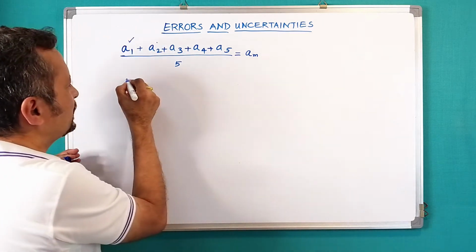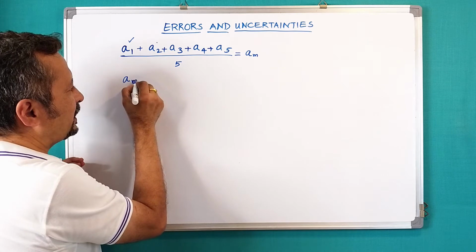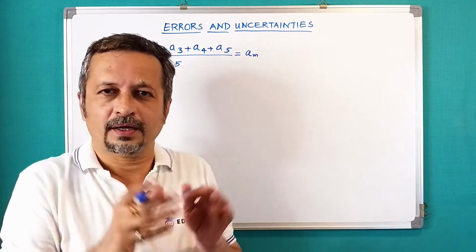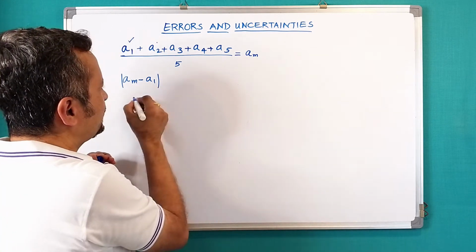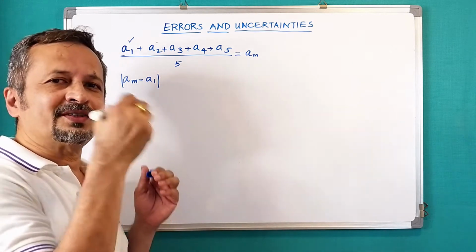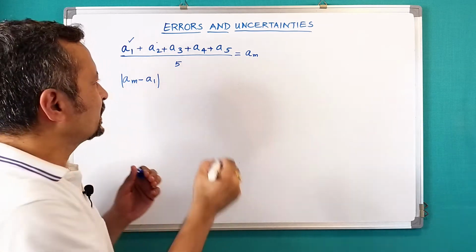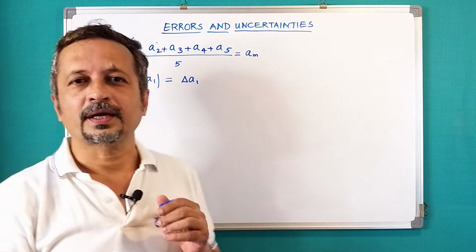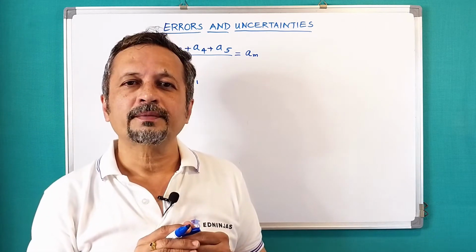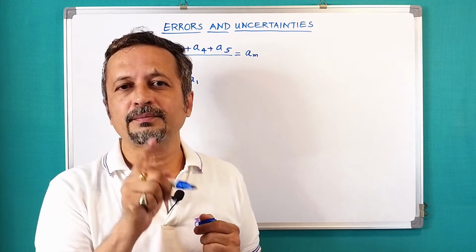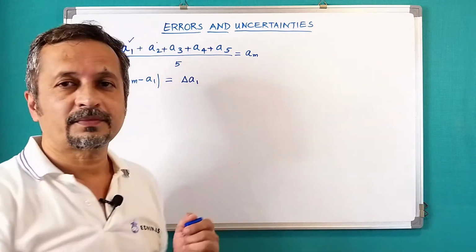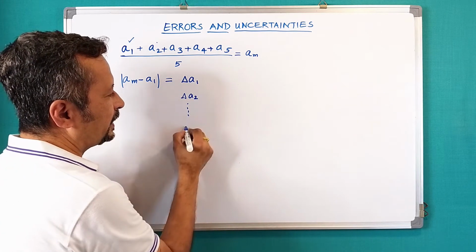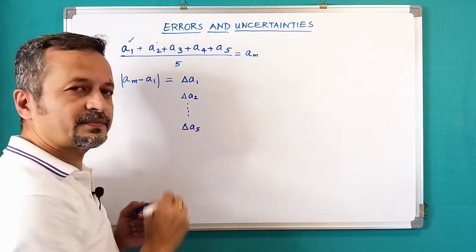Now if I take this difference AM minus A1 and take the modulus of that, the absolute value, then similarly I do the same thing with A2, A3, A4 and A5. So what I get over here is delta A1. This delta A1 is called the absolute error in measurement of the quantity A. Like that I'll get delta A2, A3 and delta A5 here.